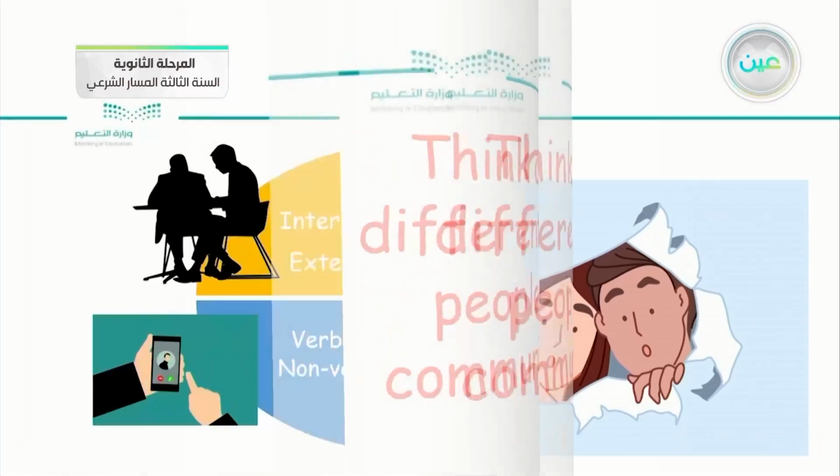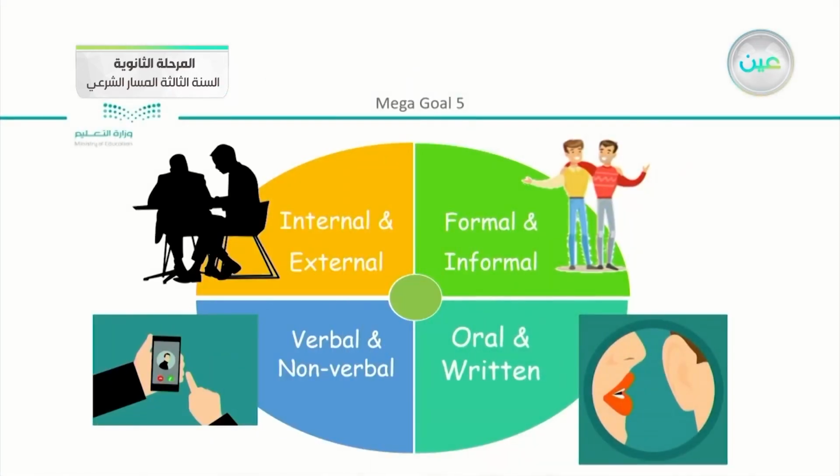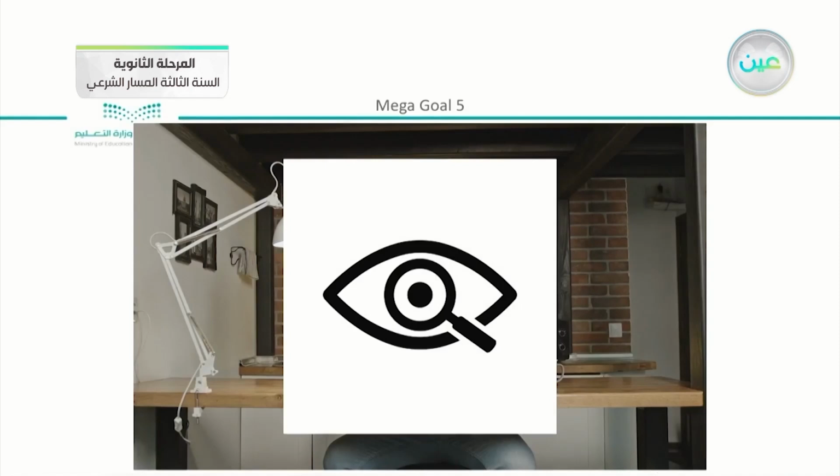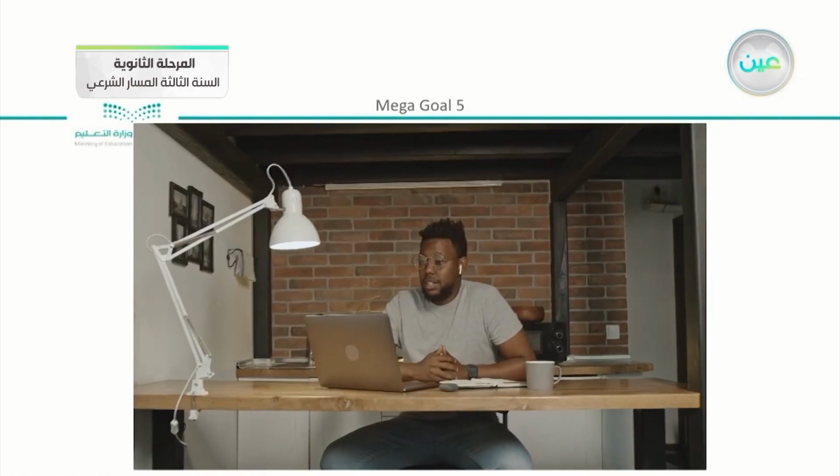Now when we look at this map here, you can see that we have other ways. Now we can say that we have formal and informal, oral and written, internal and external, verbal and nonverbal. So here you can see that we have many ways to communicate, and we have lots of topics that we can talk about. To understand more, let's just watch this video.